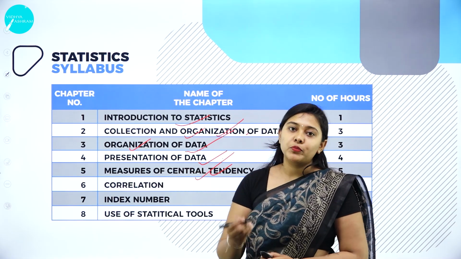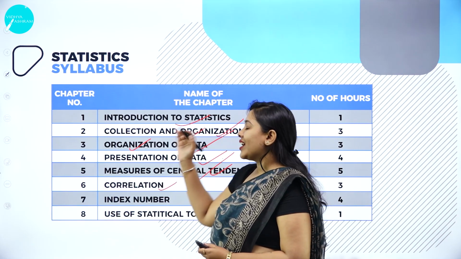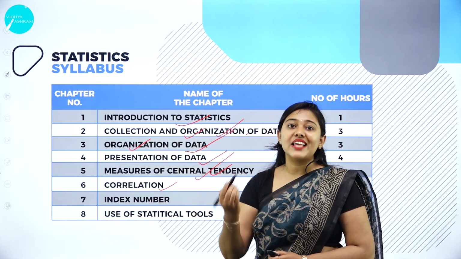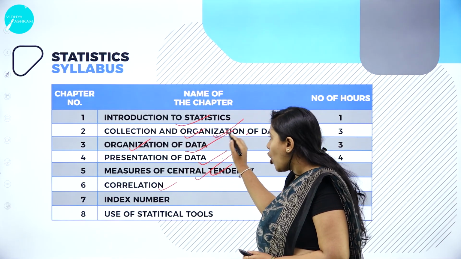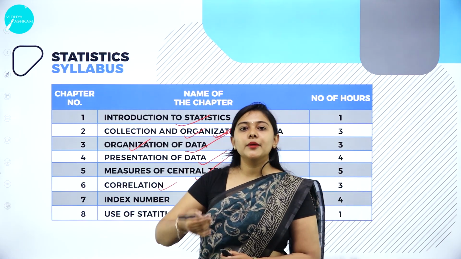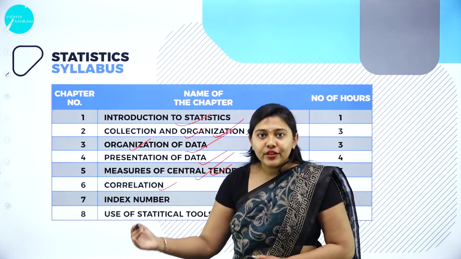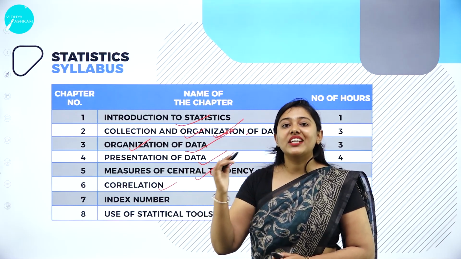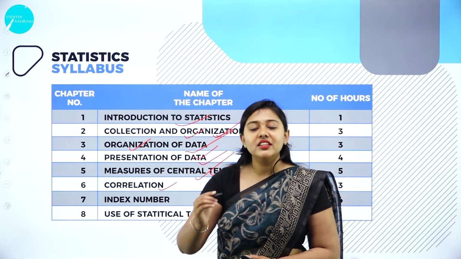The next important chapter we have is correlation. Once the data is collected through primary and secondary sources, we organize the data based on characteristics, time, geographical location and other attributes, classify those data and present them in a good tabular form. After that, we find the average.